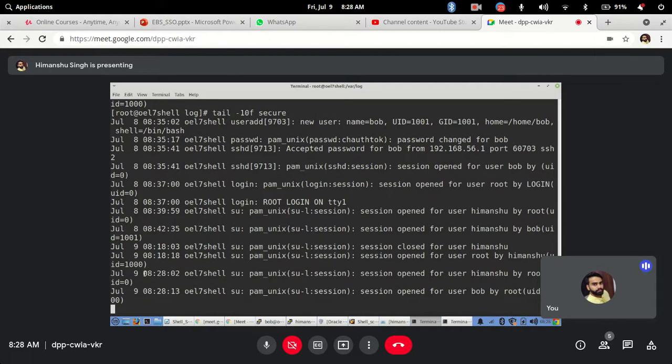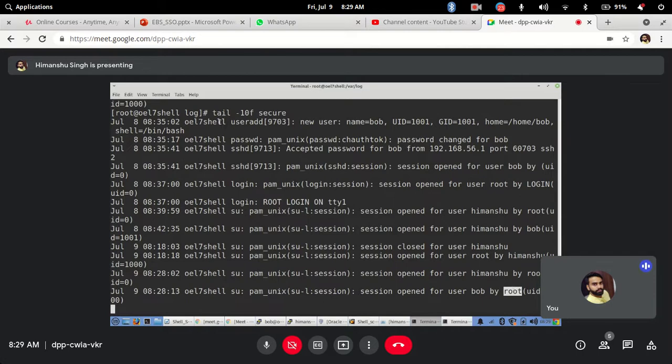Okay, so see, the content was that a session was opened for user Himanshu by root, and then again from Himanshu what I did, Bob, so it has captured that the connection was opened by Bob. But the shell was from root, so that's why it has captured it was from root shell. If you remember, I have explained who space am space I. So this was the user who actually opened the sessions. So that's why it is showing you root here. Clear?